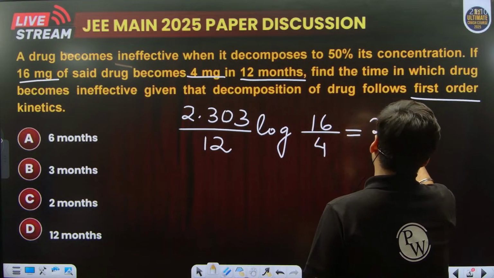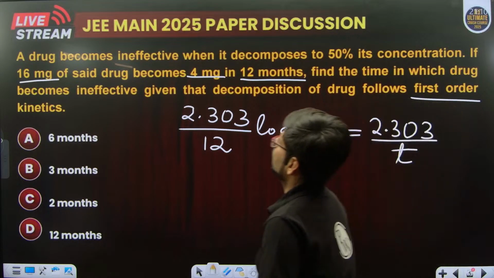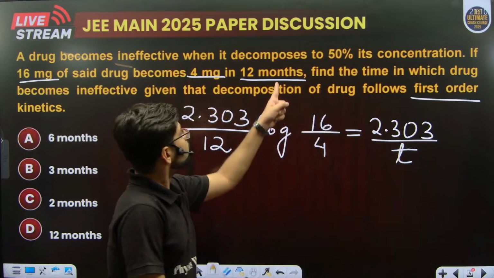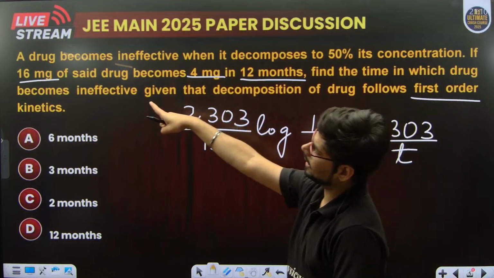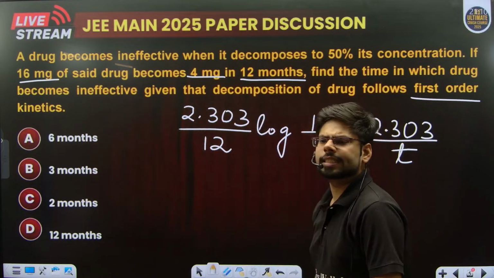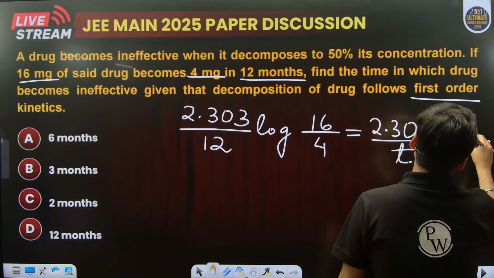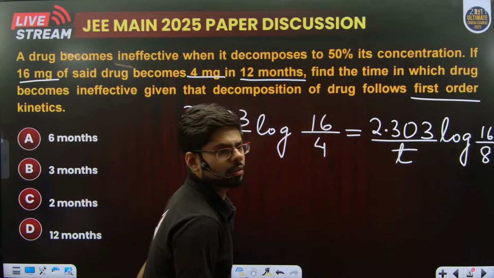And also I know that in time period t, in months, the concentration becomes 50%. 50% means what? Initial concentration was 16. Half of 16 is 8. That means 50% of 16 is 8. So again, initial by final.